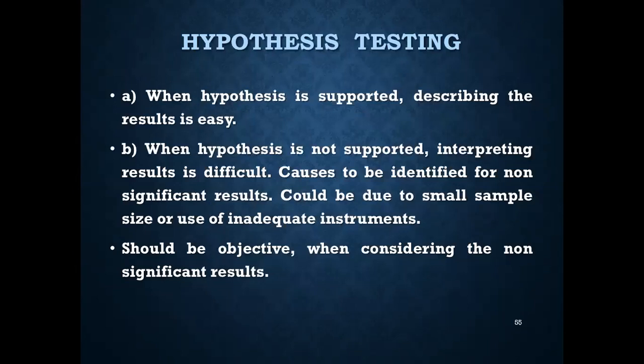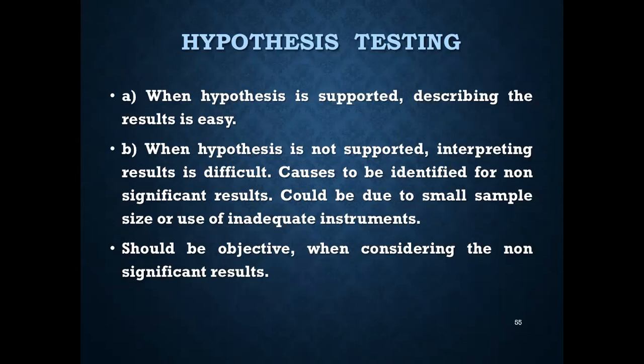When the hypothesis is supported, describing the results becomes easy because a relevant explanation is given with the previous research or the results in the review of literature. When the hypothesis is not supported, interpreting the results becomes difficult. So causes for non-significant results need to be identified and stated clearly.